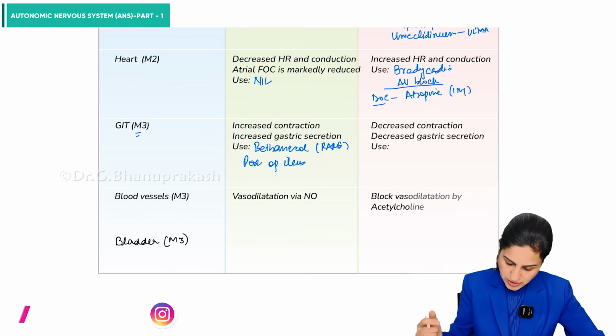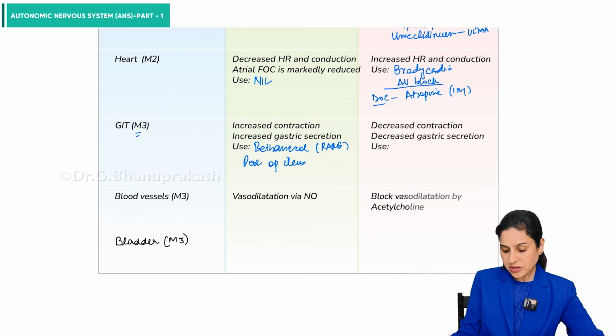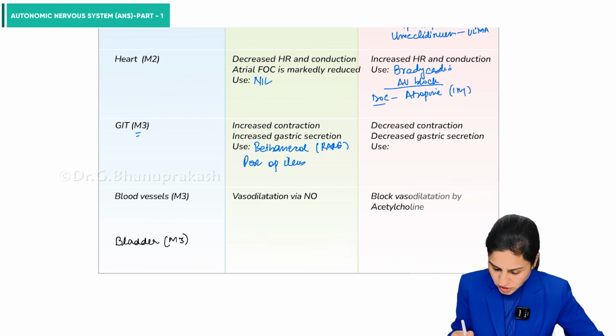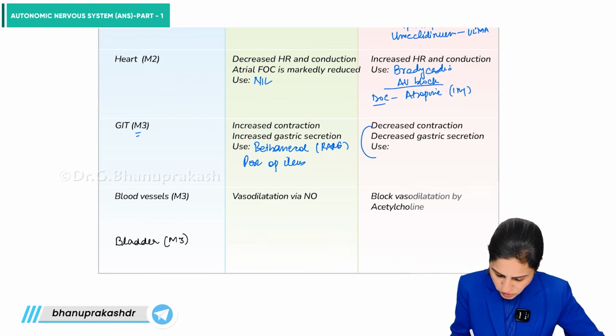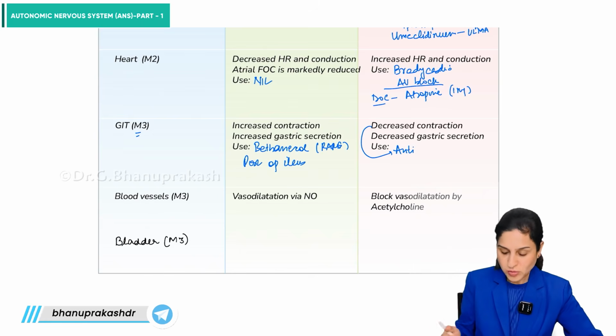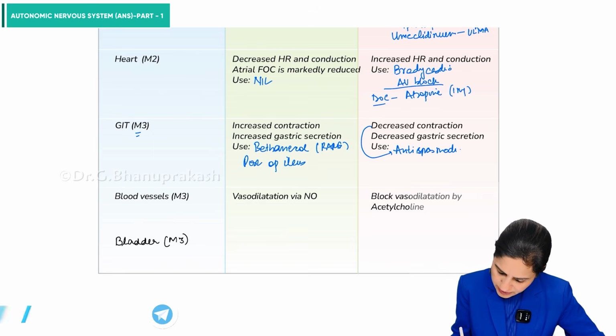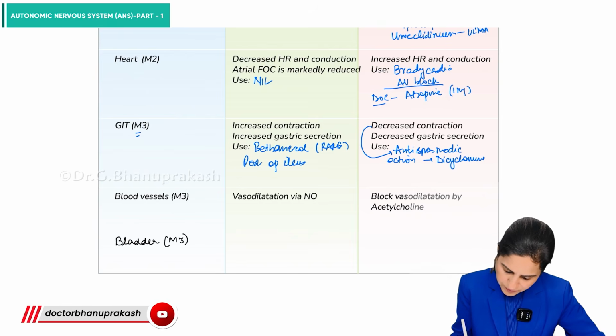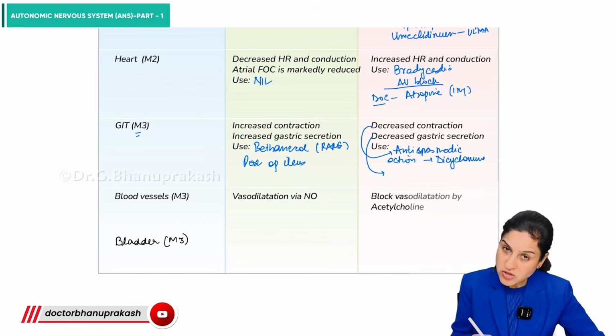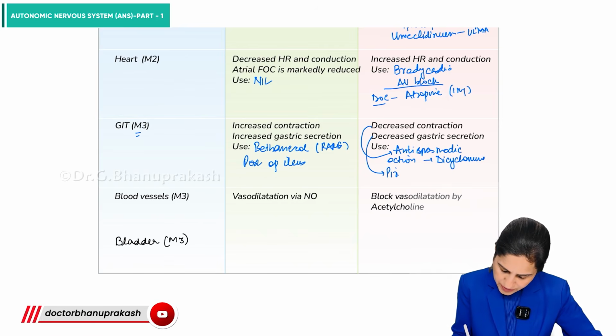So to decrease the contraction or decrease the gastric secretions, for decreasing the contraction we have the antispasmodic action. So you can use them as an antispasmodic, mainly dicyclomine. To decrease the gastric secretions, we use drugs like pirenzepine, telenzepine